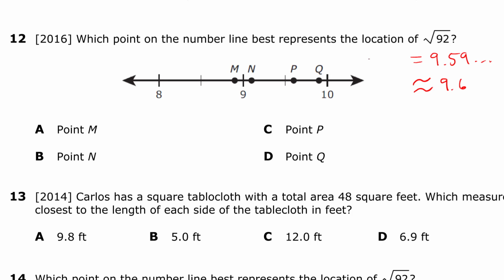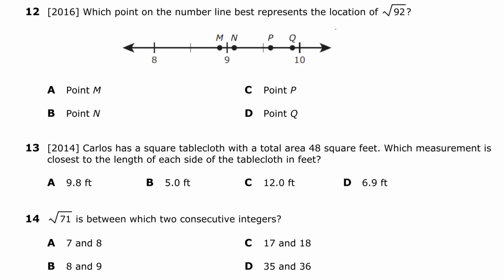And on the number line, as you see, I can place this number. Between 9 and 10, in the middle I'll have 9.5. This number is slightly greater than 9.5, so point P is what I'm going to choose for 9.6.